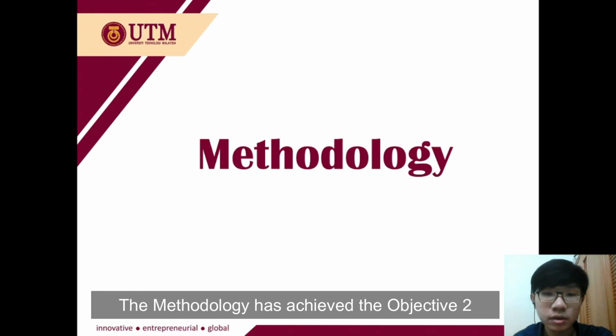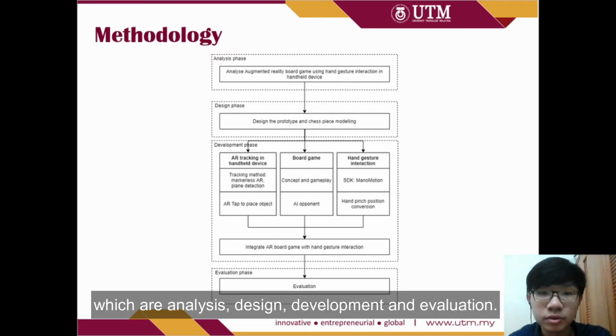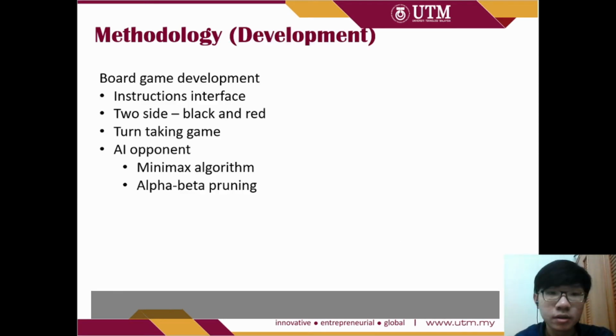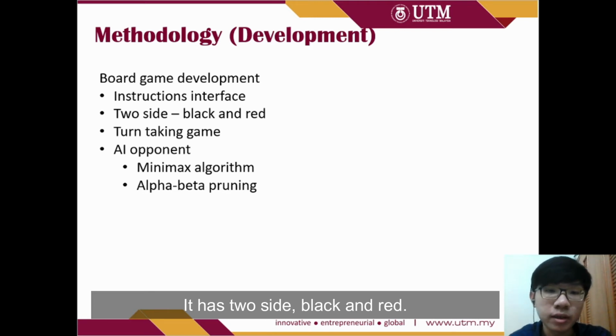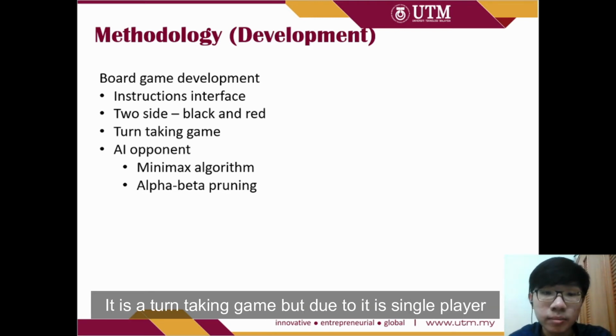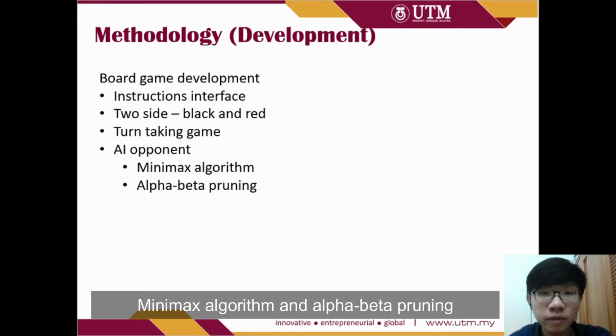The methodology has achieved objective number 2, and in this project I have 4 phases, which are analysis, design, development, and evaluation. The board game development includes the UI, and it has 2 sides, which are black and red. It's a turn-taking game, but because it is single player, an AI opponent was implemented with minimax algorithm and alpha beta pruning.